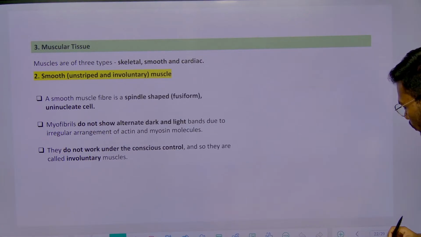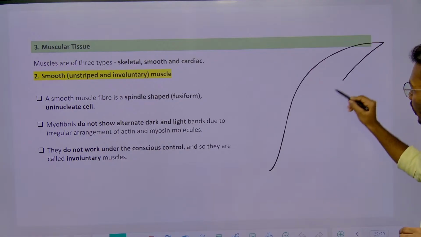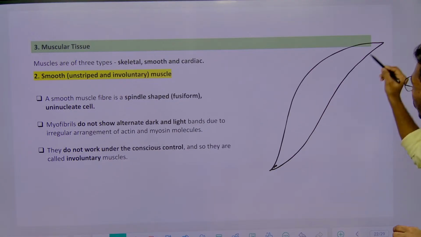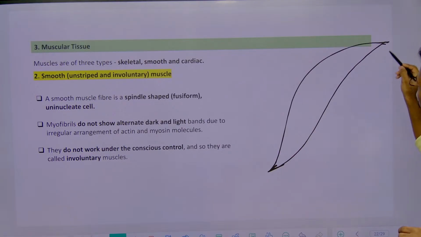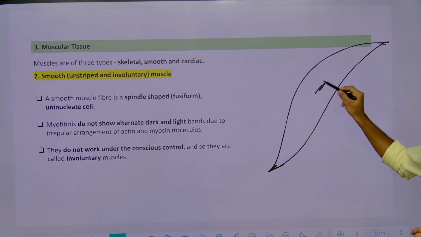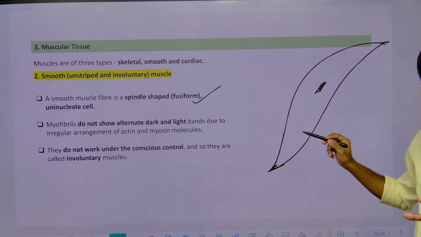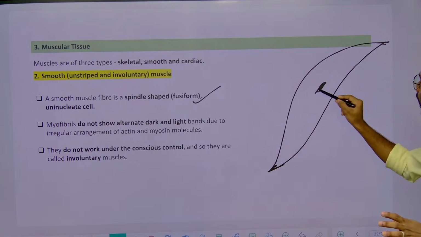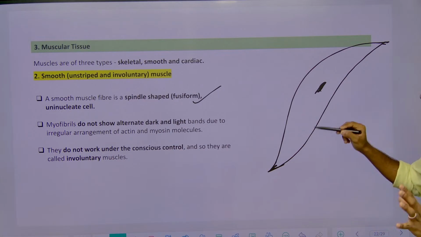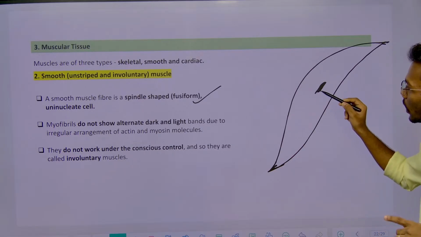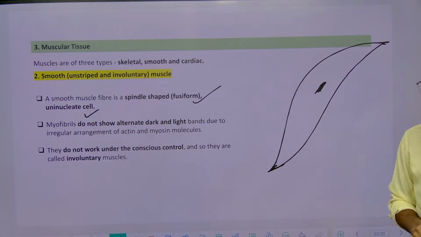The next one is smooth muscle. Smooth muscle is spindle in shape. If you see the ends, these are pointed ends, right? So this is spindle in shape, the shape called fusiform. And this is one cell having only one nucleus. Previously, it was one cell having many nuclei. So that way it's called a uninucleate cell, right?